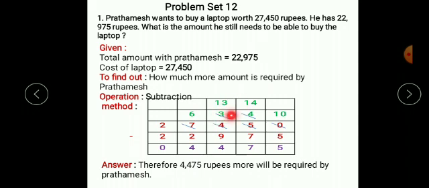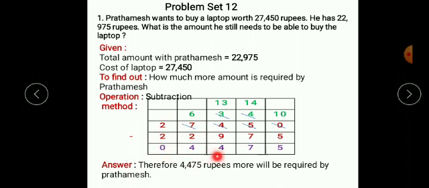Now 3 minus 9, again not possible. He will again ask for a borrow to the next place. See, we always ask borrow to the next place, not to the previous place. इसके पहले वाले डिजिट को वो कभी भी बोरो नहीं मांगता है, वो उसके नेक्स्ट वाले प्लेस को बोरो मांगेगा. So this 3 will become 13, and 13 minus 9 will be 4. 6 minus 2 will be 4. 2 minus 2 will be 0.